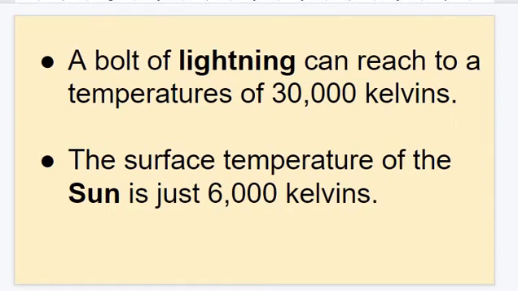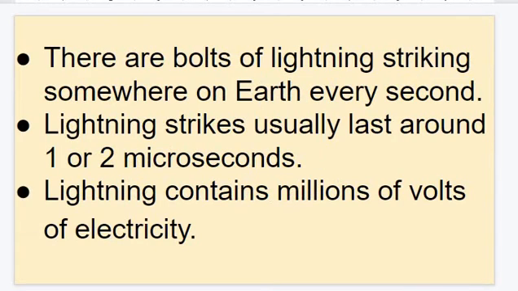A bolt of lightning can reach a temperature of 30,000 Kelvin, which is around 5 times greater than the temperature of the surface of the sun. The surface temperature of the sun is just 6,000 Kelvin. There are bolts of lightning striking somewhere on the earth every second.